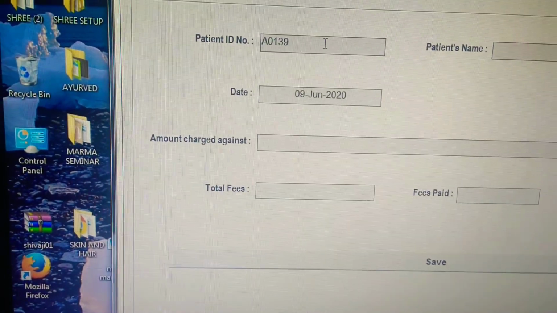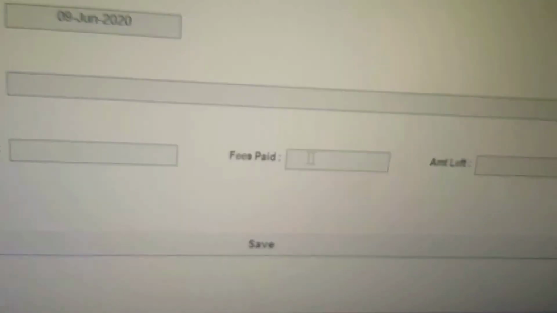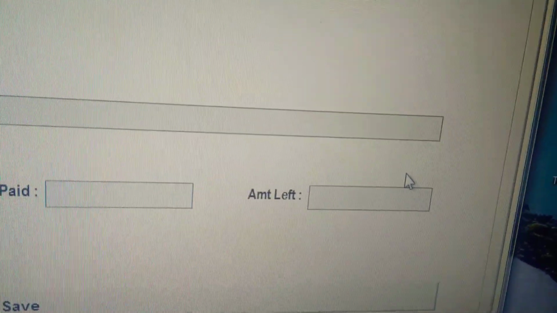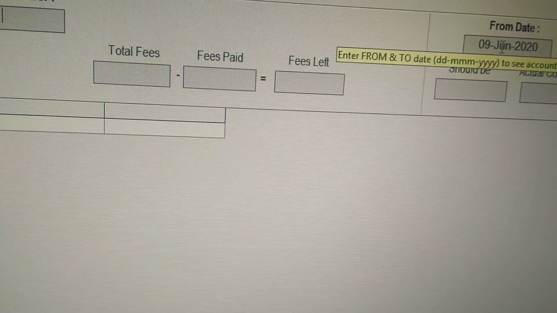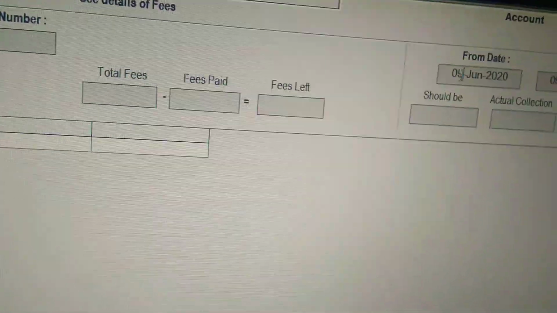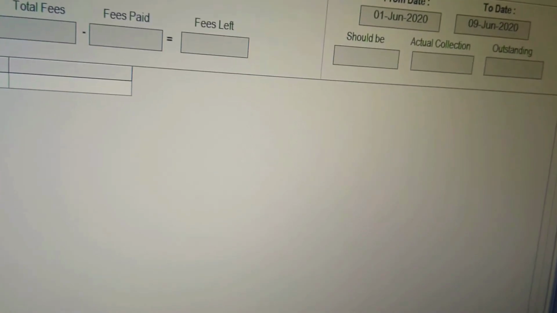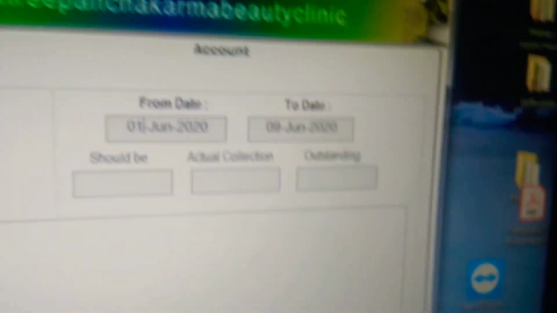So this is a patient ID, patient name will appear here, then at what date, which amount, total, how much he paid, and how much remained, all these things you can see here. And details of fees also you can see. When you add patient ID number, then all will appear here. I will show you the previous patient, then you can better understand. If you put here date, then the account for that particular date you can see over here.